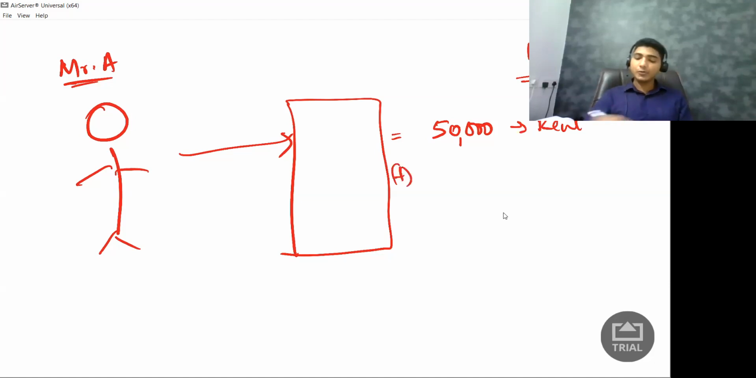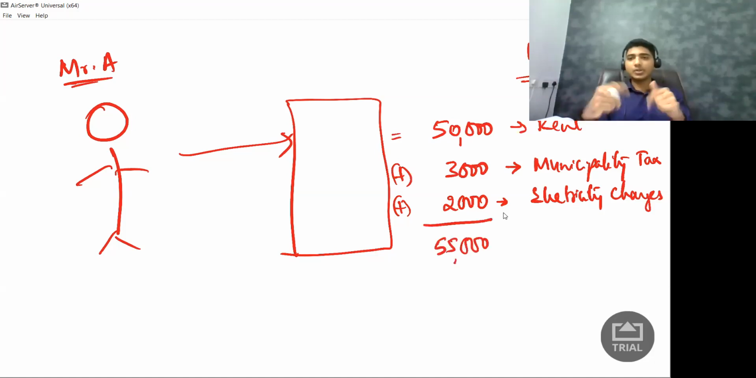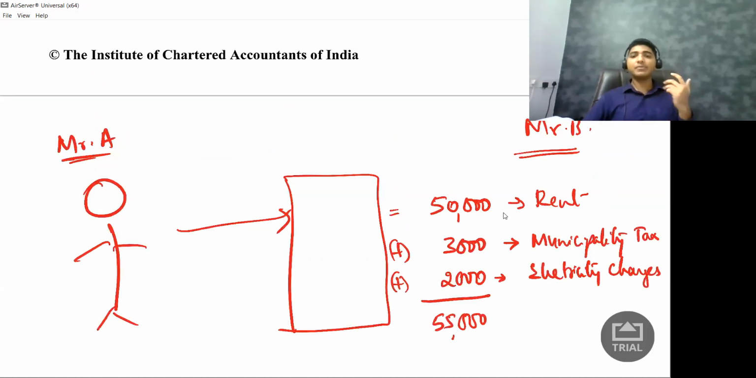Plus, you are supposed to pay me 3,000 rupees every month. Not for me, but I need to pay to the municipality as municipality tax. So this 3,000 rupees extra is municipality tax. Then plus you are supposed to pay me every month 2,000 rupees towards electricity charges. So I'm collecting every month 55,000 rupees from Mr. B. Now the question is, who is the supplier here? I am the supplier of service. Mr. B is the recipient of service, correct?